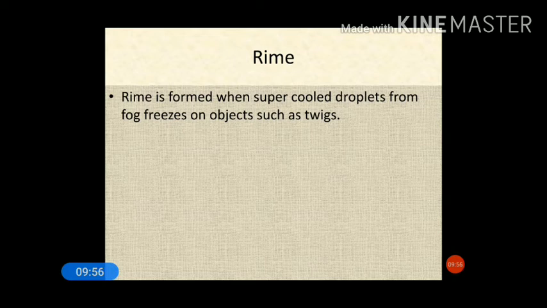Now there is a difference between rime and frost. Frost is where water vapor directly converts into solid ice crystals. But in the case of rime, the supercooled water, especially fog, the molecules of fog directly freeze on twigs or any kind of vegetation. That is what we call rime.